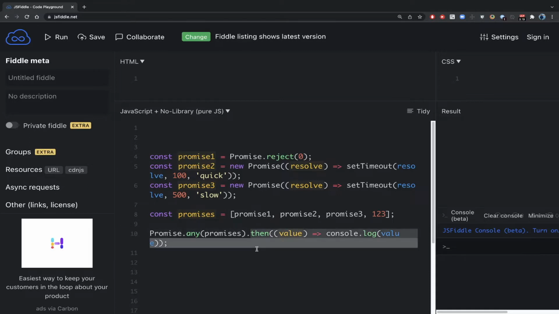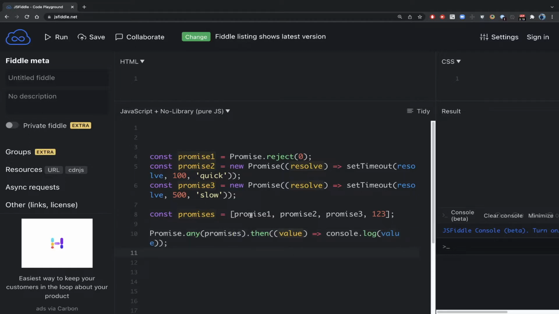That is why we are trying to resolve it using then. So what happens, it takes the iterable and it returns a new promise with the value of the promise which gets resolved first. So basically it returns a single promise that resolves as soon as any of the promises in the iterable fulfills.